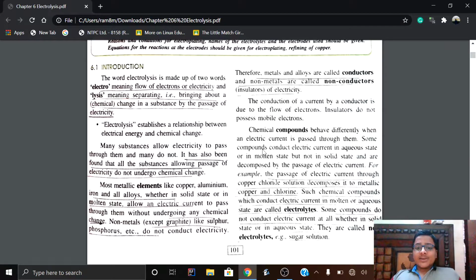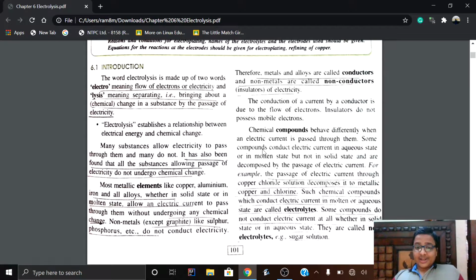The conduction of current by a conductor is due to the flow of electrons. Now this is a particular topic of physics. In physics, we know that resistance is also offered due to the immobile positive charges. That is, the electrons get obstructions from the immobile charges. Insulators don't possess mobile electrons, while conductors have mobile electrons also.